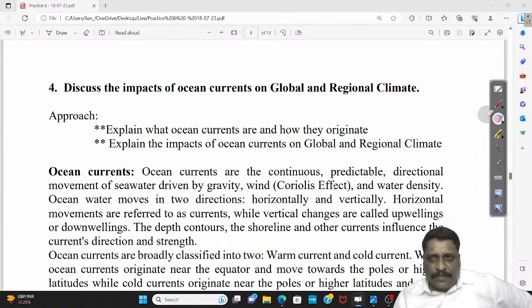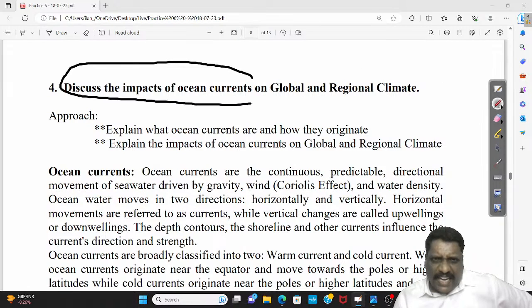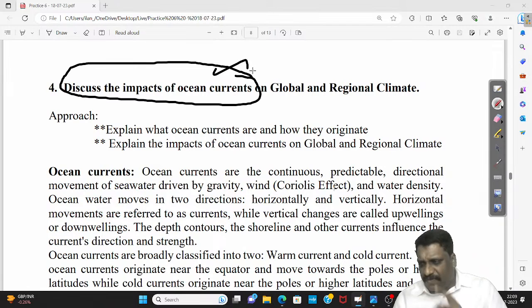Still, I would recommend that you tell the examiner that you know about ocean currents, very briefly. Don't even explain or talk about origin. Simply talk about the different ocean currents.